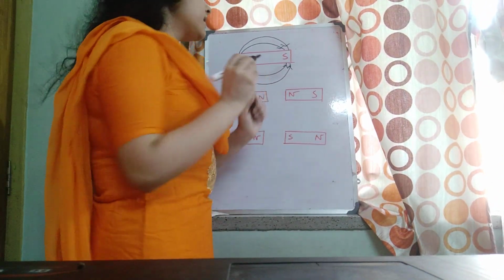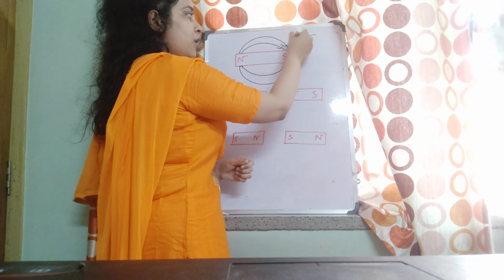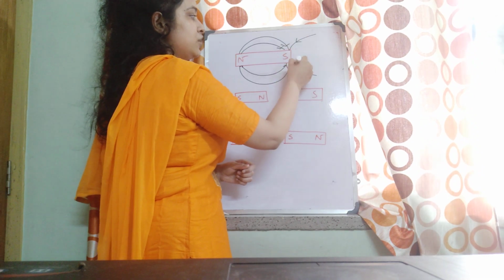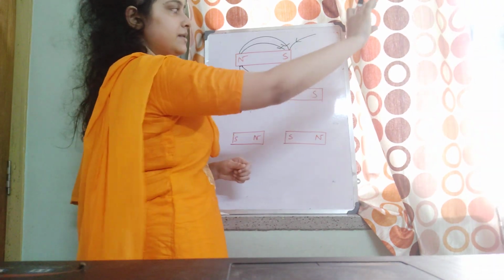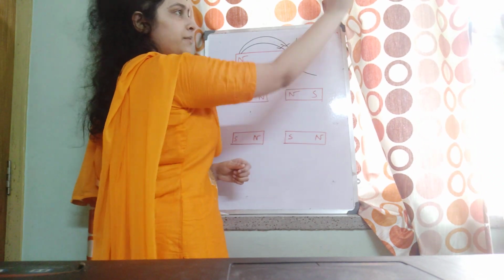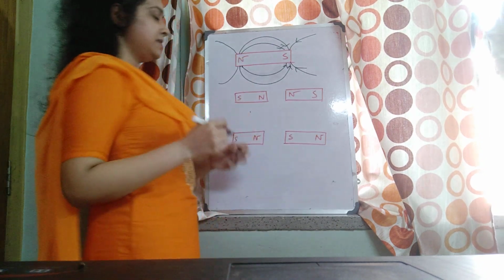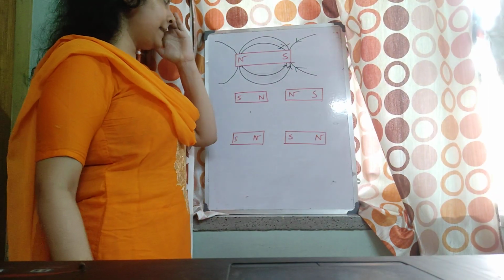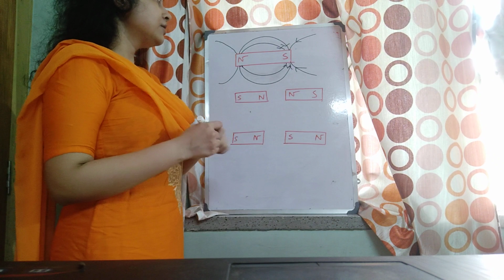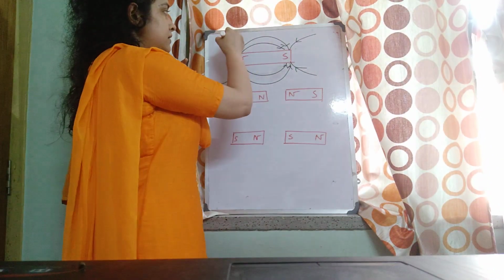Now, can I just draw what will be the direction of the lines of force if you have some other magnets nearby?